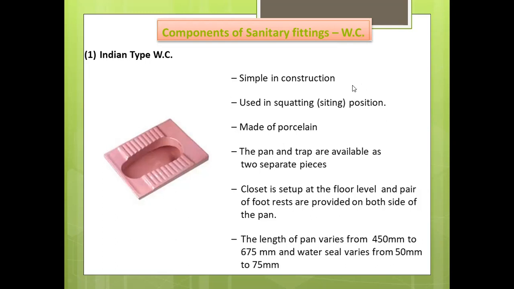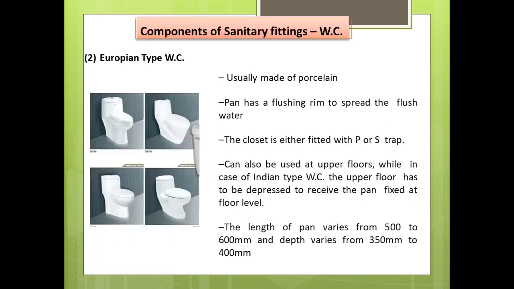I write down short notes, short points, so you can easily make whole sentences out of the small points. The Indian type is simple in construction, used in squatting position, made of porcelain, and the pan and trap are available as two separate pieces. The closet is set at the floor level. A pair of footrests is provided on both sides of the pan. Then the length of the pan and the water seal. These small points help you to make the whole sentence.